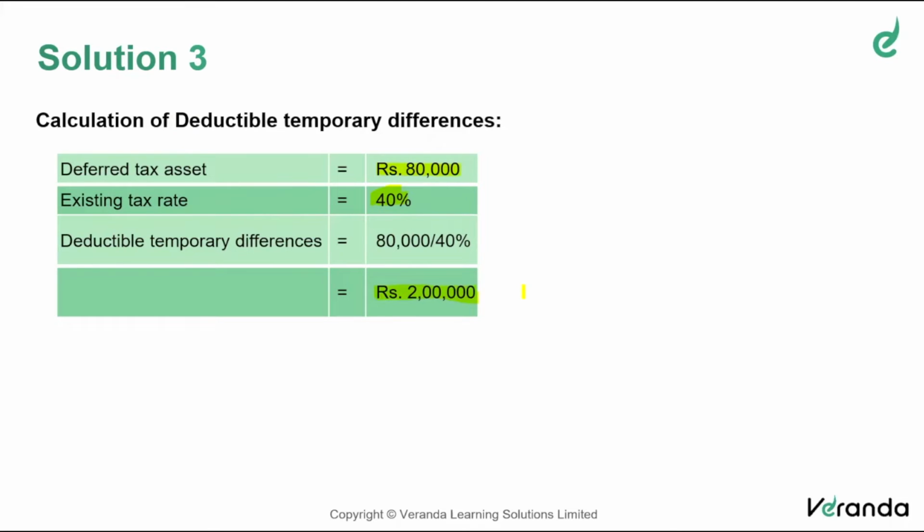They applied 40% of that and got a deferred tax asset. So deductible temporary difference leads to deferred tax asset. Had I said anything differently, I stand corrected, friends. If the deferred tax asset is 80,000 and the rate is 40%, the deductible temporary difference would have been 2 lakhs.